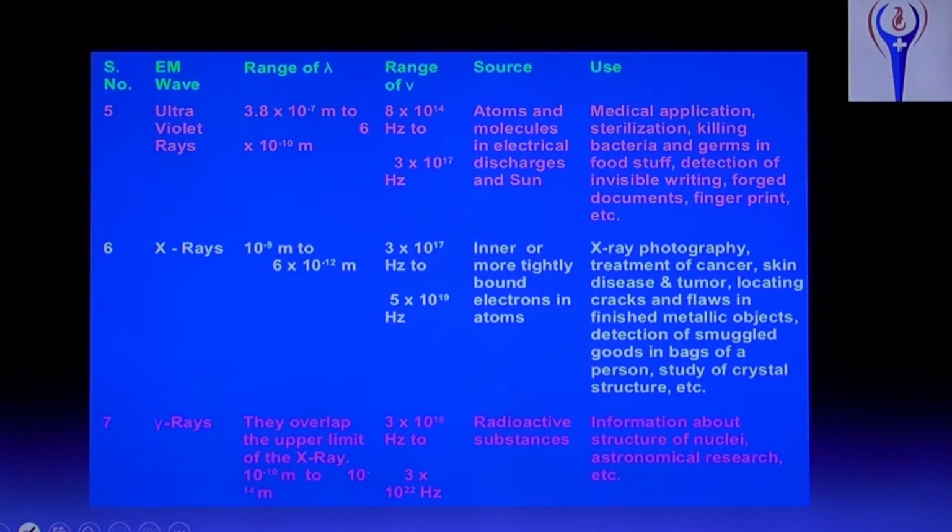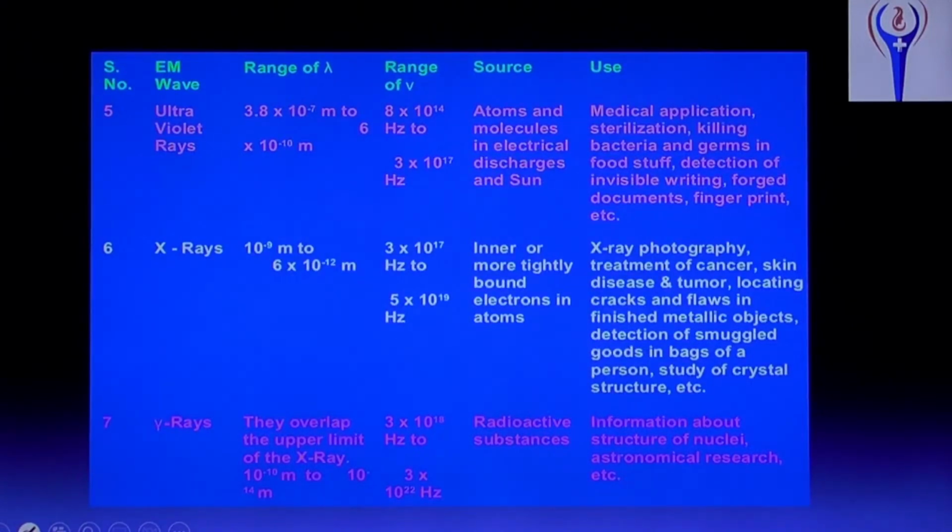Okay. Uses, medical application, that is in sterilization, killing bacteria and germs. That is our MRCOG, that and all fitted with this ultraviolet radiation, UV radiation. And germs in foodstuff, detection of invisible writing, forged document, that is a fake forged document, that is a forged note. That and all can be found using this, fingerprint, etc. We use UV rays. X-rays, range of wavelength 10 power minus 9 meter to 10 power minus 12 meter.